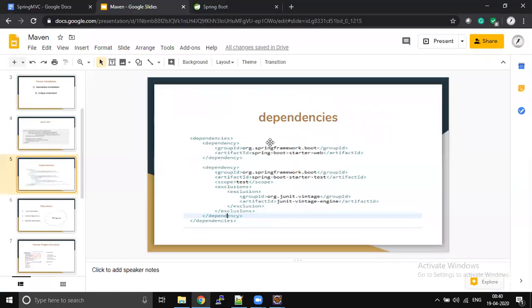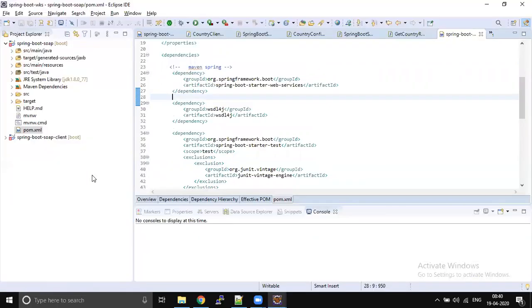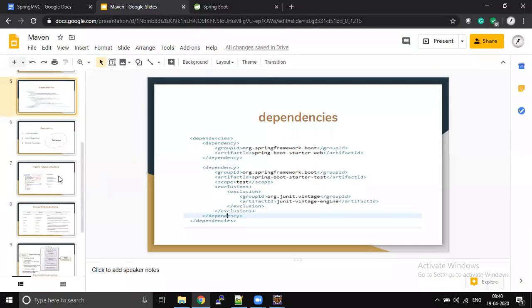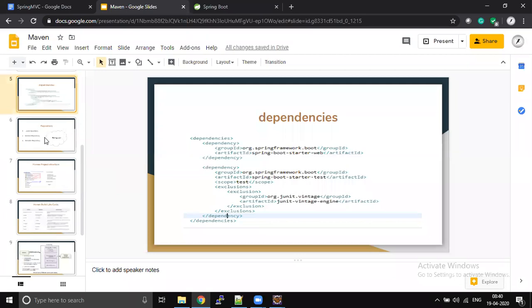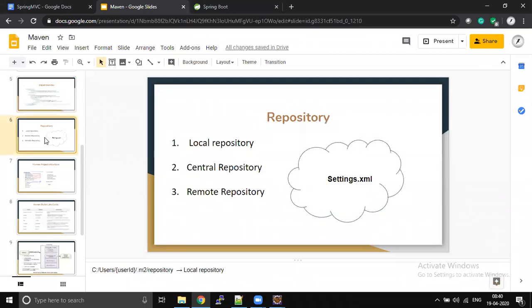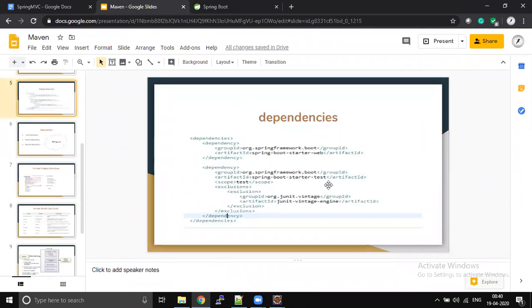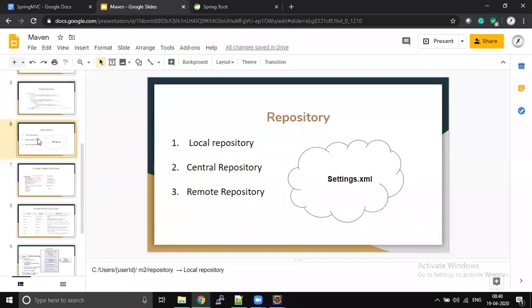That's how the dependencies are going to be added, and we also have scope. What are the scopes? We will discuss that when we discuss the life cycle; park that question for a few minutes. Now, a very important thing: how are these dependencies going to be resolved? We are adding Spring Boot jar, Spring Boot test jar, starter test, starter web. We are adding so many jars, that is fine, but where are these jars going to be present? How are they going to be downloaded?